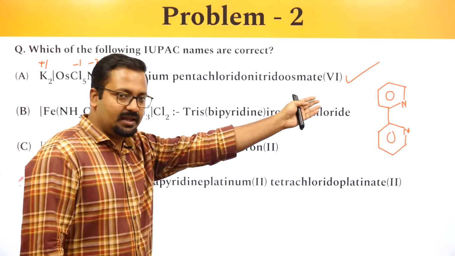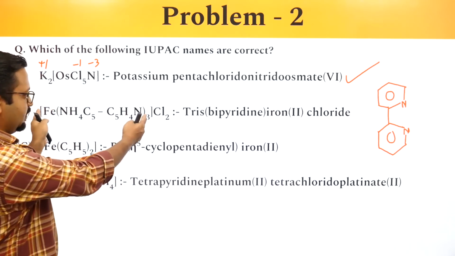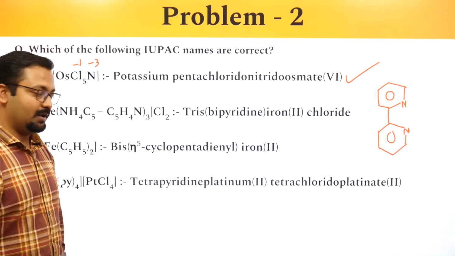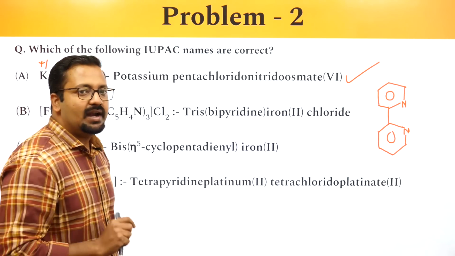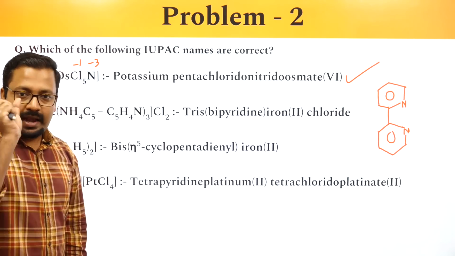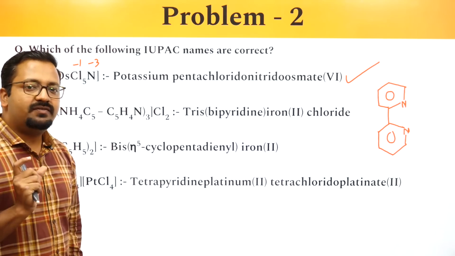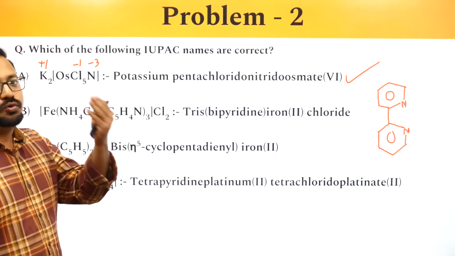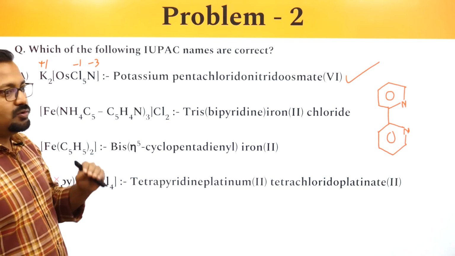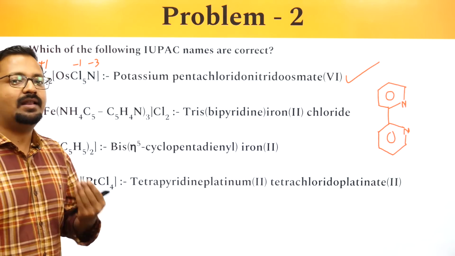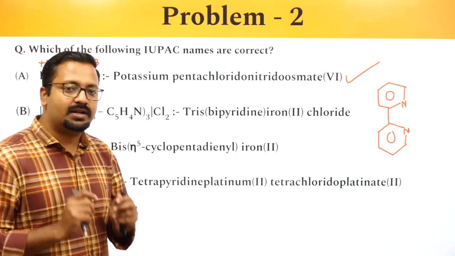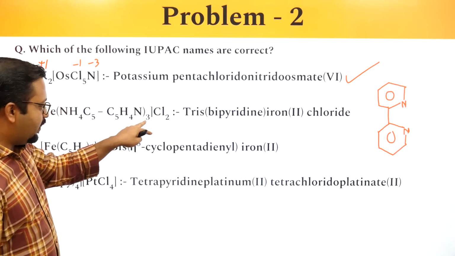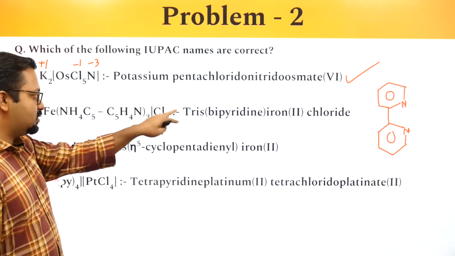आप इसके ऊपर charge नहीं देख रहे हो. Also, this becomes the cationic part. This is the anionic part. So पहले हम cationic को name करेंगे. But this is a bidentate ligand. Bipyridine name के अंदर में ही एक multiplicative term आ गया, bi. So to prefix this, I will not use bi again. If I use it as bipyridine, that will make it very clumsy. So I'll use the term bis or tris. Like over here there are three, so I will use the term tris